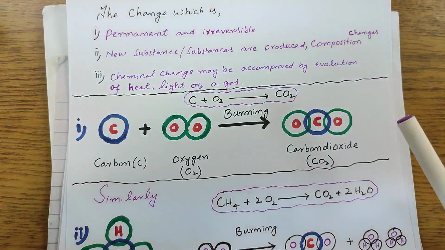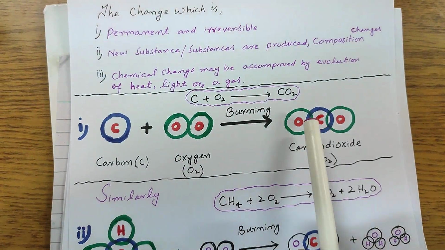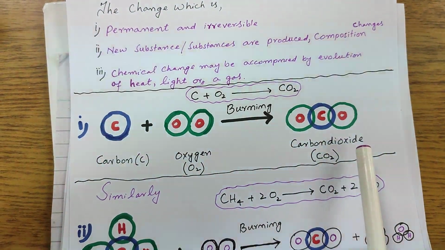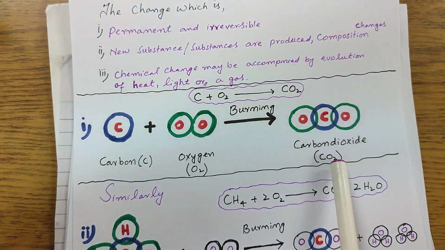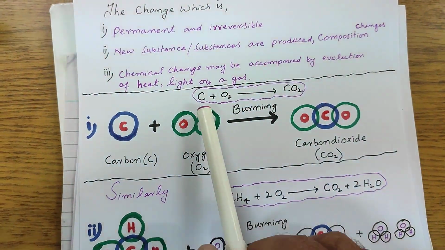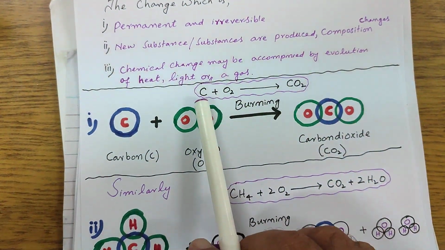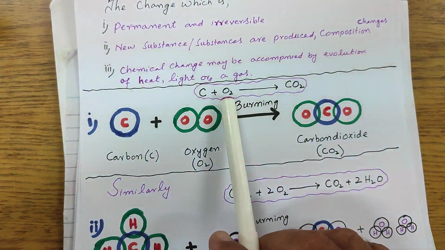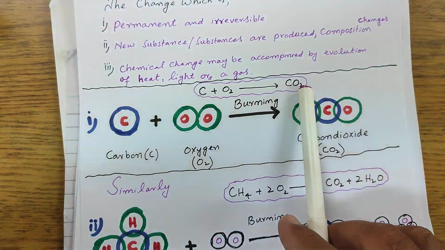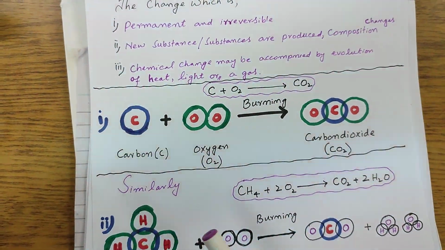So here one carbon and two oxygen, we represent it how? One carbon and two oxygen is carbon dioxide. Di means two oxygen. So one carbon and two oxygen, CO2. So this becomes the formula of carbon dioxide. The chemical reaction, which for simplicity is shown above this atomic diagram: carbon C for carbon, O2, the two bonded oxygen atoms, and then CO2 for carbon dioxide. So this is carbon dioxide, O2 is oxygen, and C for carbon.